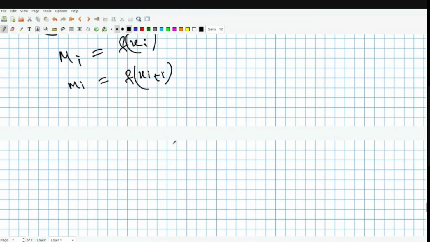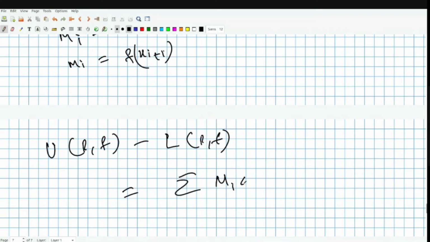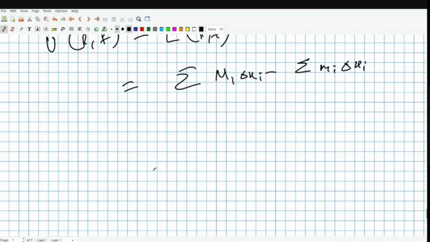Now, what will be the difference between LPF and UPF? UPF minus LPF will be just this, right? Summation capital Mi delta xi minus small mi delta xi, which is the same as summation of capital Mi minus small mi times delta xi.